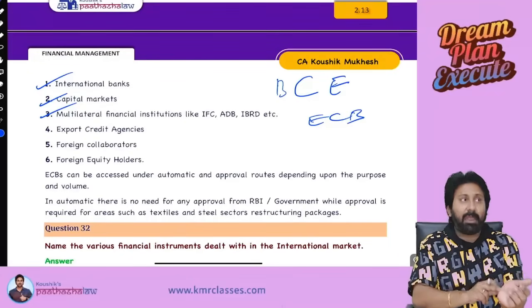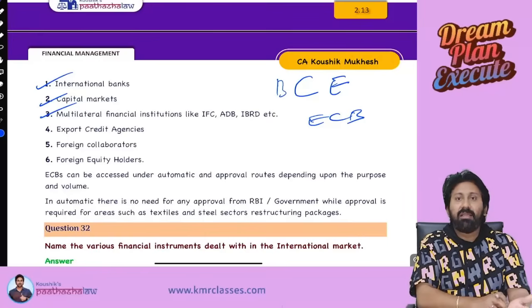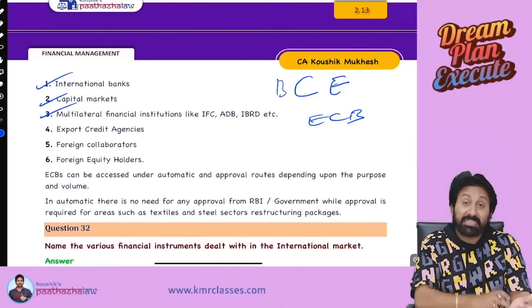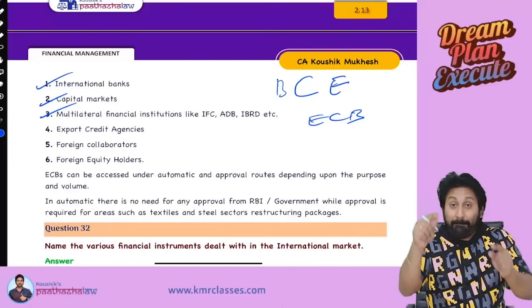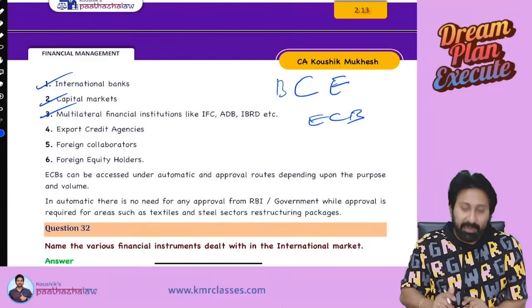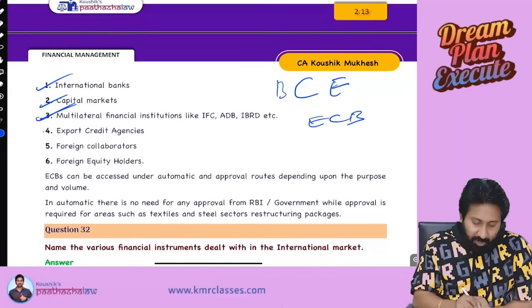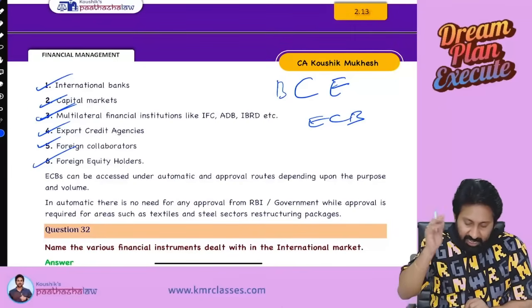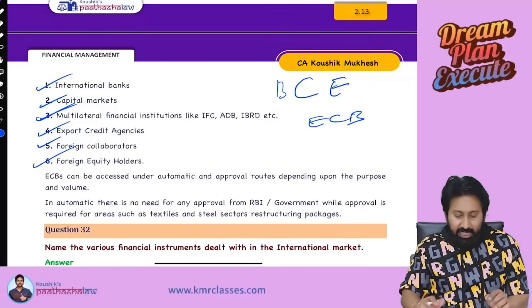See, State Bank of India is a bank in India. Canara Bank is a bank in India. But Asian Development Bank is a bank for the entire Asia. Multiple countries can use that bank. Then export credit agencies, foreign collaborators, foreign equity holders, like that. Anyone can do it.